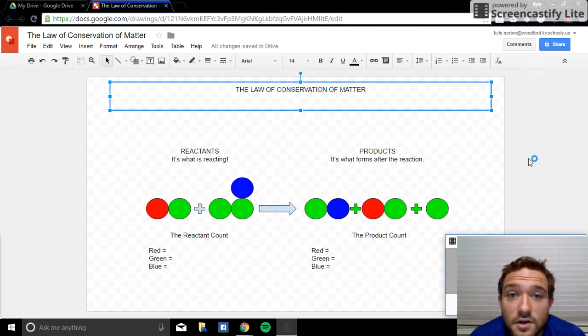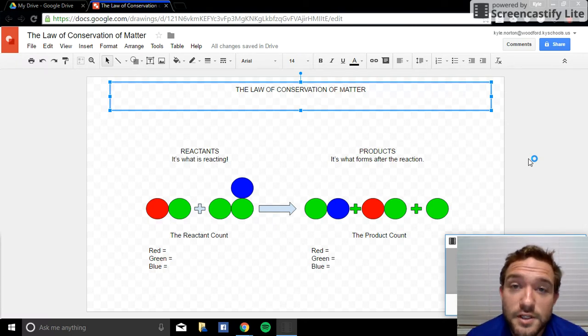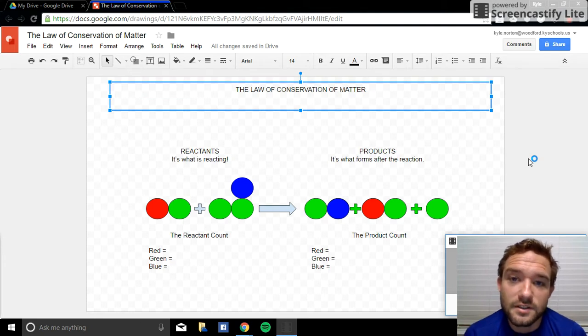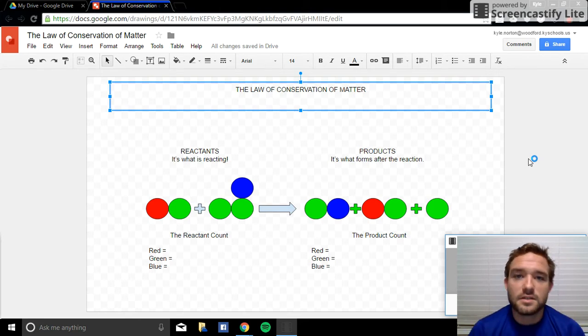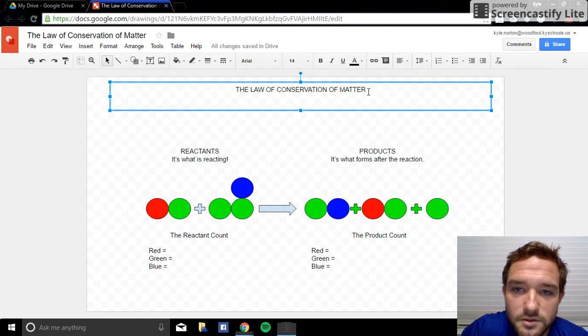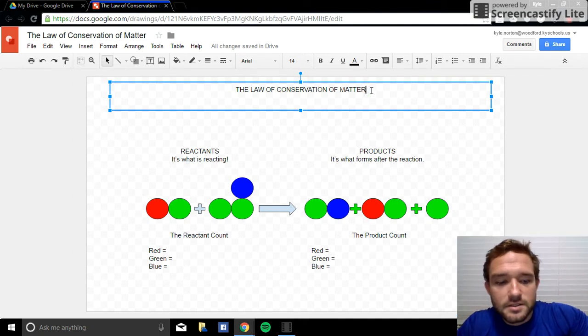All right, guys. So if you're watching this, you are confused. You need help. I'm here to help. Your particular confusion comes to the concept known as the law of conservation of matter. And I'm going to spend the next 3 to 5 minutes helping you out with that. So let's start with the law of conservation of matter. And yes, it's very exciting.